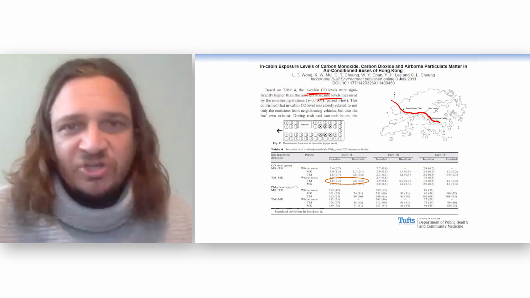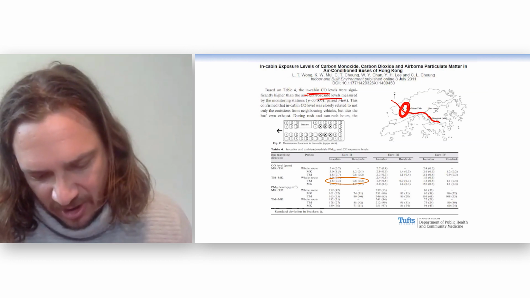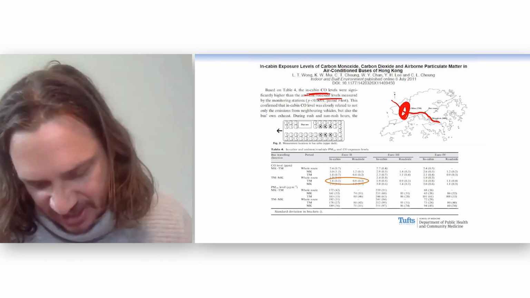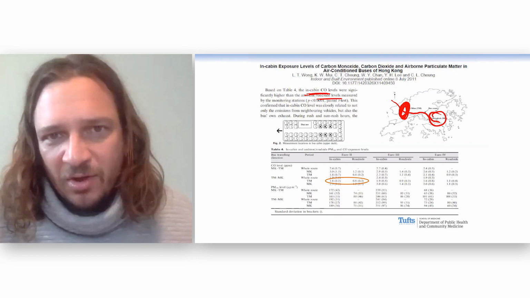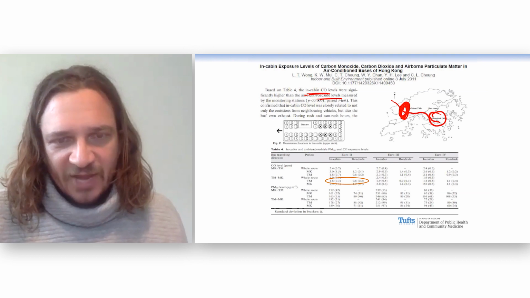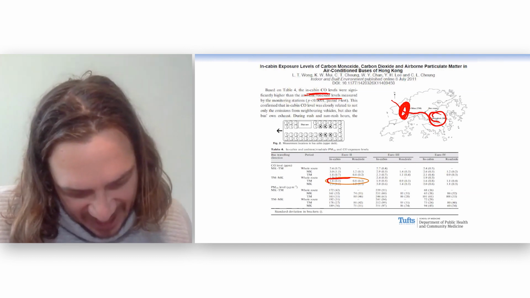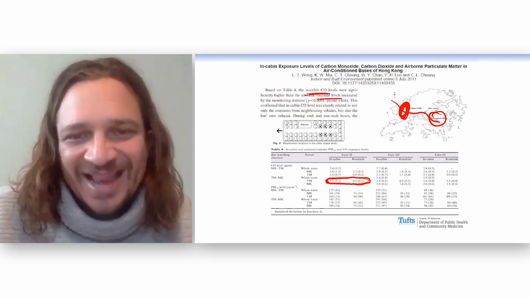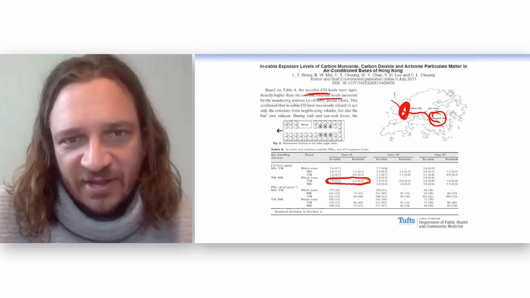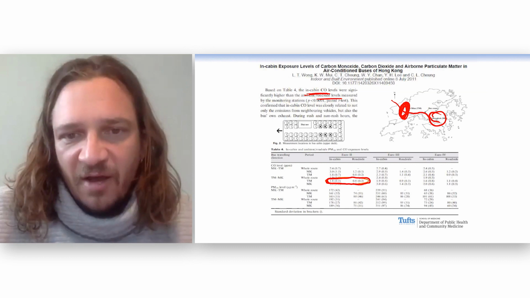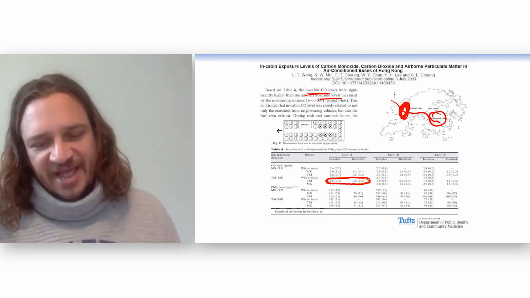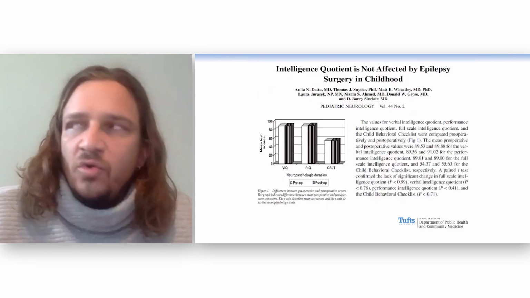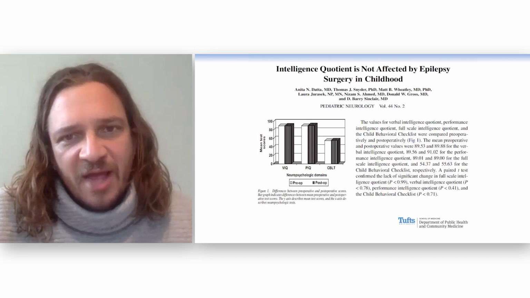And what would you pair? What would you pair the data from this spot inside the bus to this spot outside the bus? No, it would be the same spot. And so we can look at this and we can see that it's actually more dangerous when it comes to some of these measures to be in the bus than it is to be outside breathing the exhaust of the bus. I'll show you one more example. This was an example of kids who underwent surgery during epilepsy.